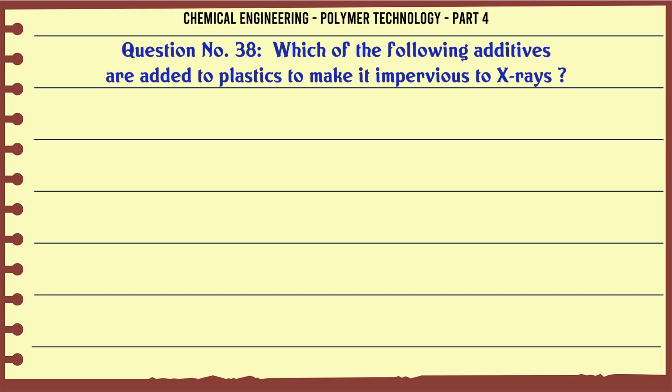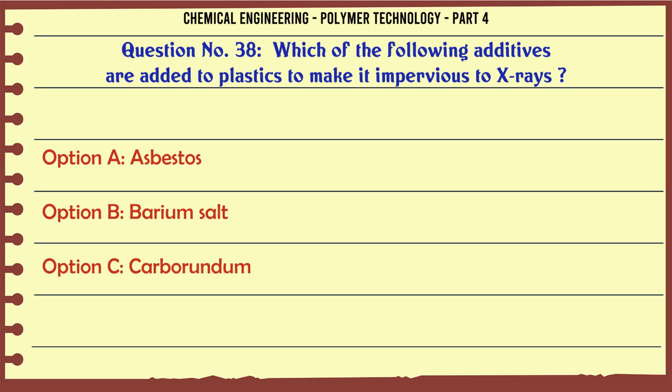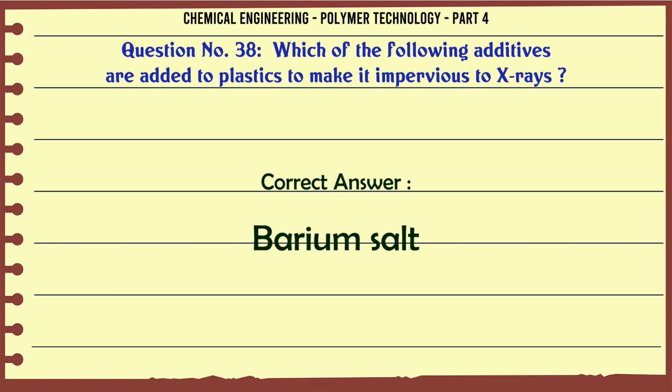Which of the following additives are added to plastics to make it impervious to X-rays? A. asbestos, B. barium salt, C. carborundum, D. talcic acid. The correct answer is barium salt.